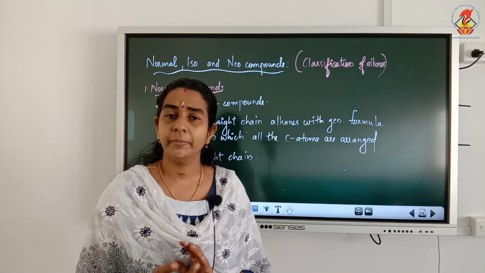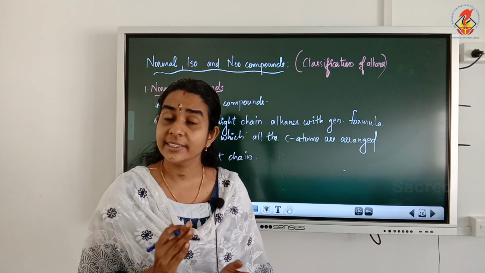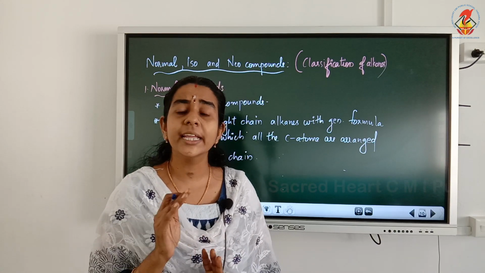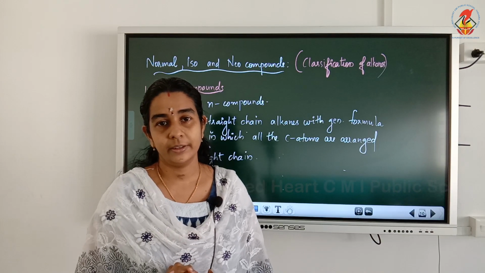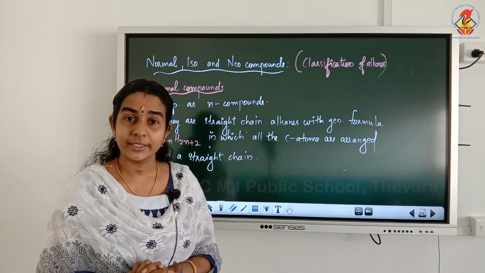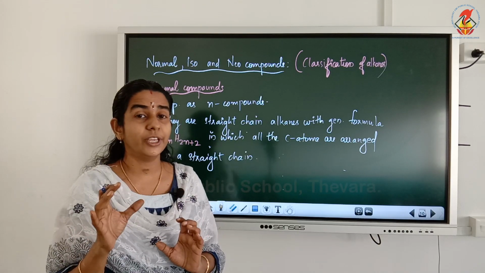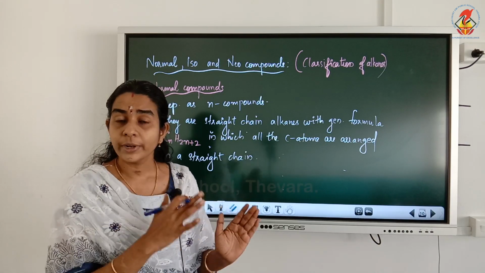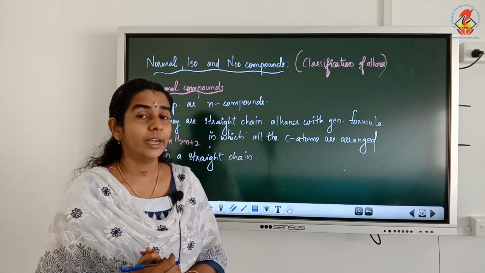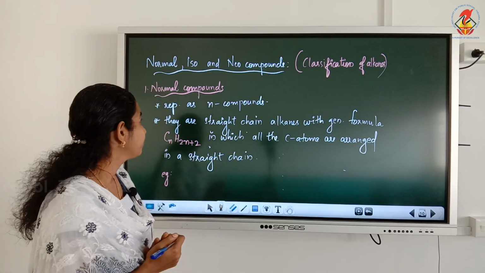You know what is meant by alkanes. Alkanes are compounds containing carbon-carbon single bonds only. So normal, iso, neo classification is the classification of organic compounds containing carbon-carbon single bonds only, or alkanes.